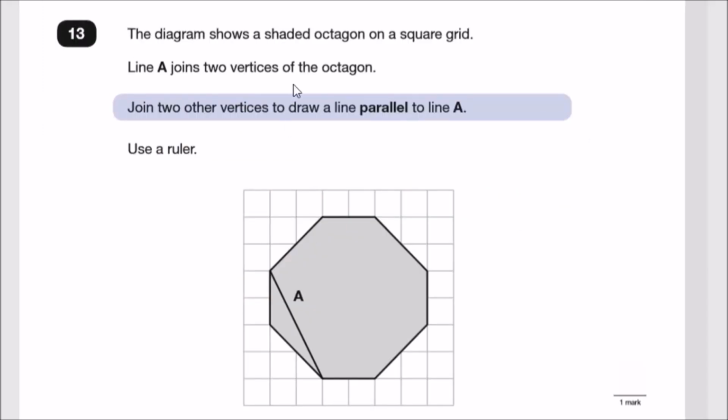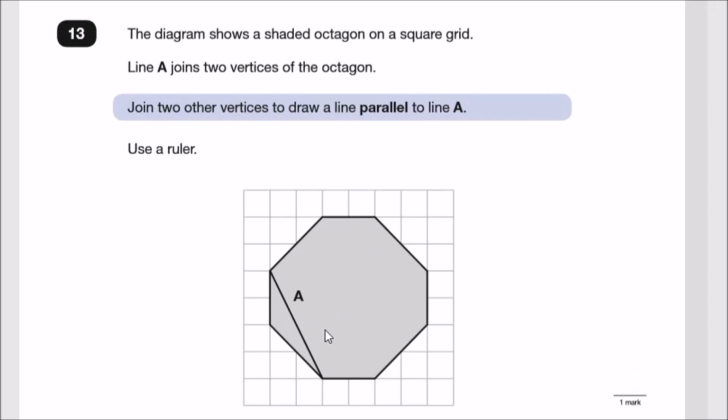Number 13, guys. Here we go. So the diagram below shows a shaded octagon on a square grid. And FYI, guys, an octagon is an 8-sided shape. Now, line A over here joins two vertices of the octagon. Join two other vertices to draw a line parallel to line A. Use a ruler. Okay, so make sure you use a ruler, guys. For me, I'm not going to use a ruler. I just want to show you guys how it's done.